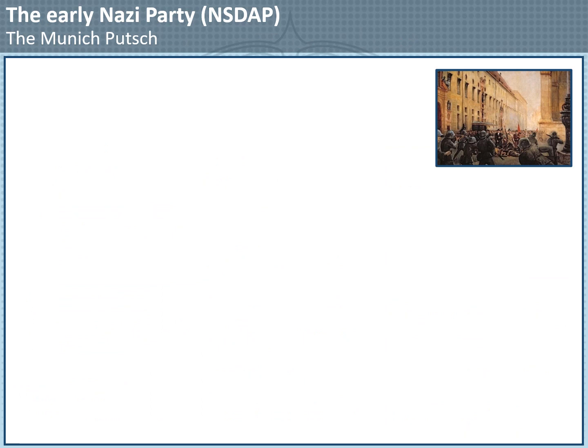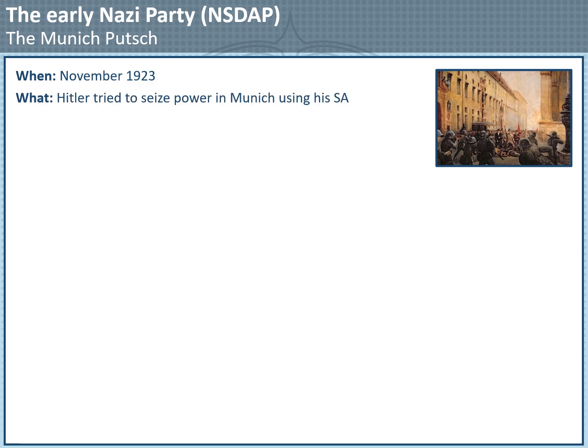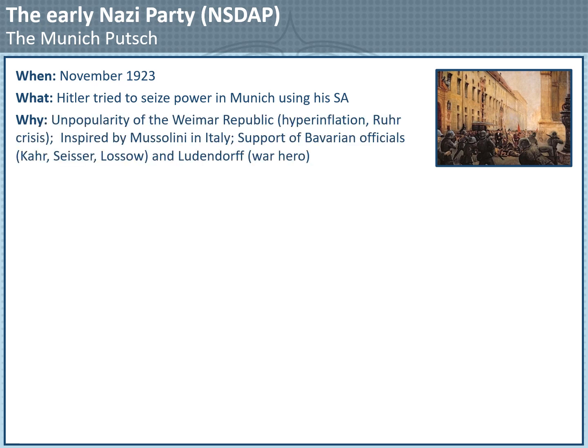Now, the key turning point for the Nazi Party was probably the Munich putsch in November of 1923. This is when Hitler tried to seize power in Munich using his SA. Why did he do it then? Well, at that moment the Weimar Republic was particularly unpopular due to the hyperinflation and the French occupation of the Ruhr. Hitler was also inspired by Mussolini, who had seized power in Italy.